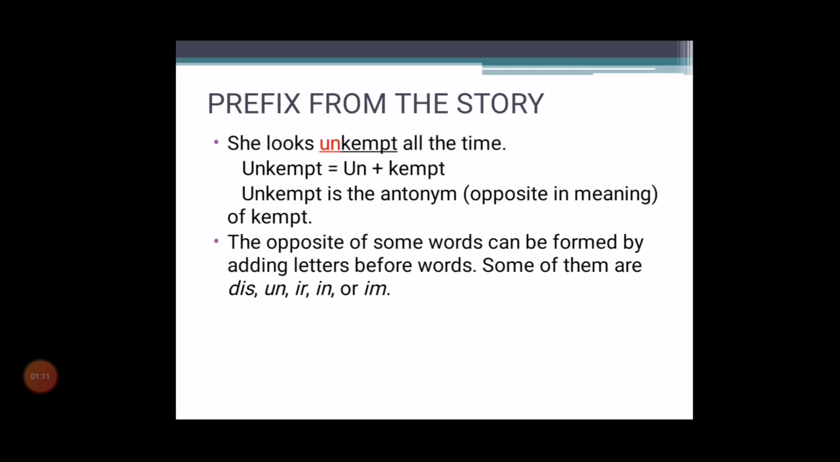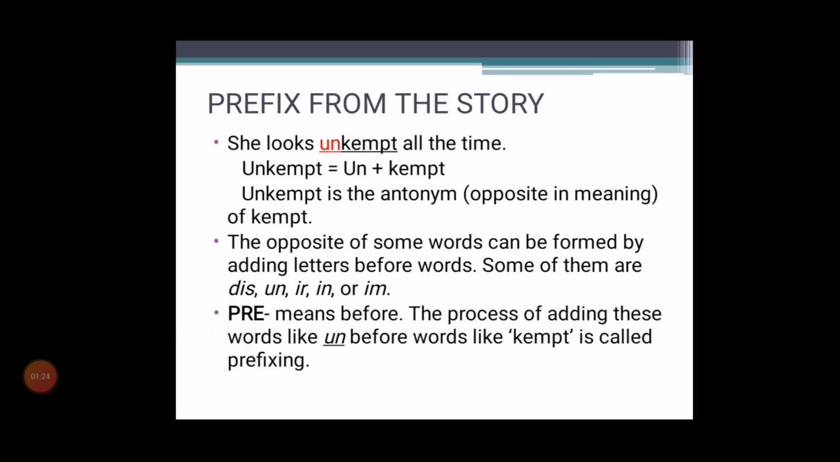The opposite of some words can be formed by adding letters before the words. Some of them are dis, un, ir, in, or im. Pre means before. The process of adding these letters like un before words like camped is called prefixing.